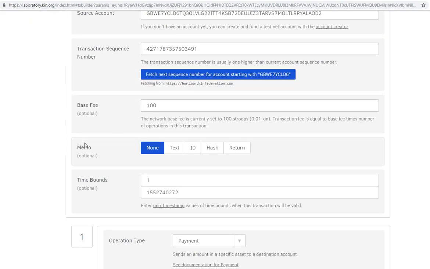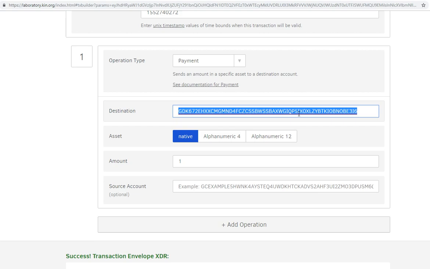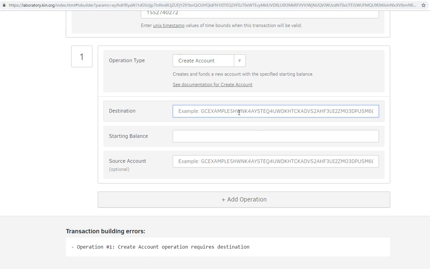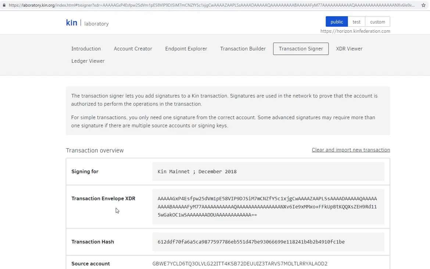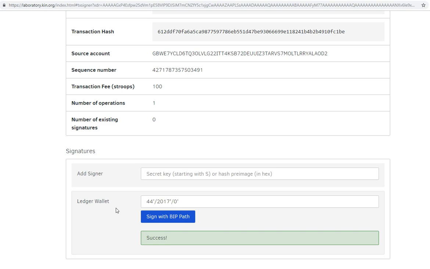If we go back to that front page and change our operation type from payment, well, first we should copy the key that we need to send it to, and then we'll change the operation type from payment to create account. We'll add in that same destination and a starting balance here of 2, and then we can go through and sign it in the transaction signer, do that same process, and successfully send that transaction, activating the wallet for the first time.